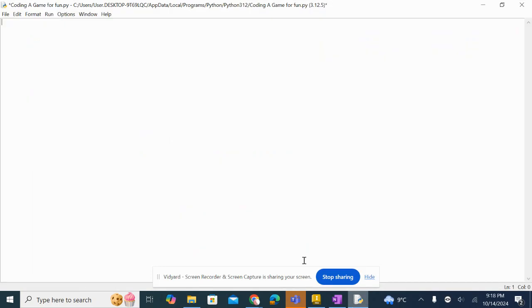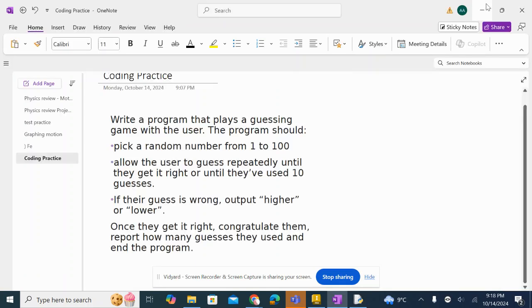I have my IDLE open here. We're going to start off with your name and the date. And then you are going to start off with the most basic thing that this program asks us to do, so in case we can't do anything else, at least we can do that part. We want to pick a random number from 1 to 100. That's step number 1.